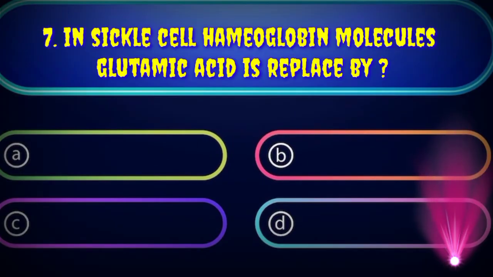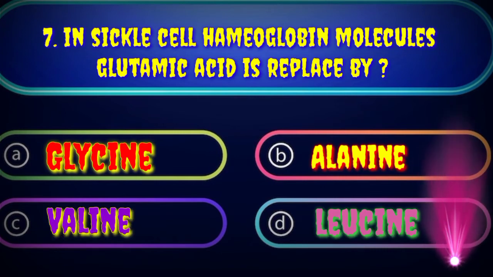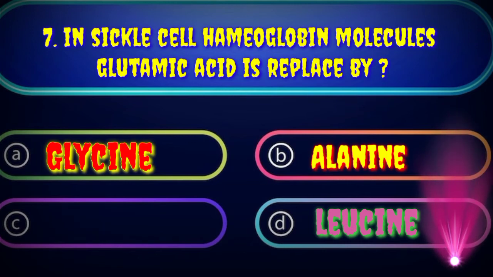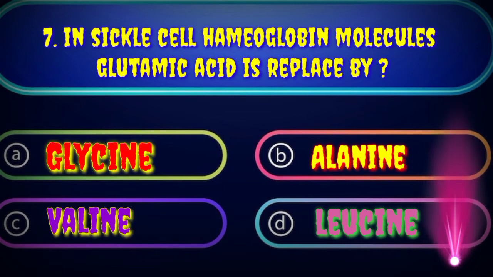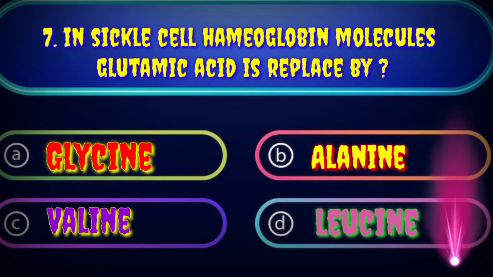Our seventh MCQ is in sickle cell hemoglobin molecule glutamic acid is replaced by option number A glycine, option number B alanine, option number C valine, and option number D leucine. To understand this MCQ, first of all we have to know about sickle cell anemia disorder. Actually, red blood cell with normal hemoglobin have a donut shape or globular shape, and a globular shape red blood cell can easily pass through a very small vessel and deliver oxygen from lung toward the tissue of the body.